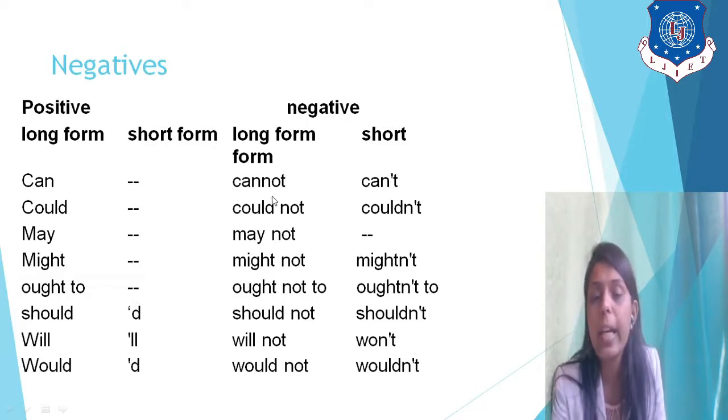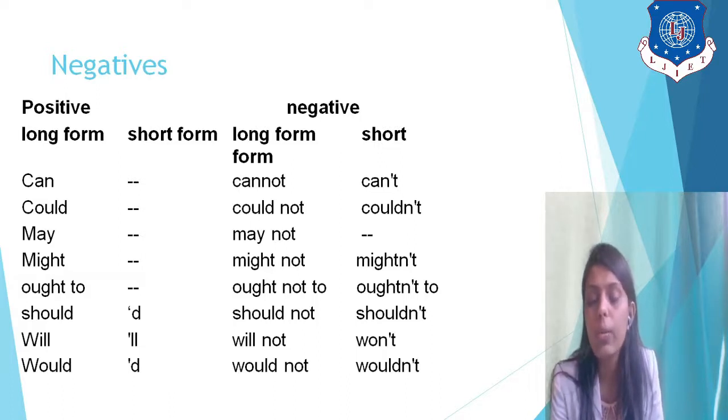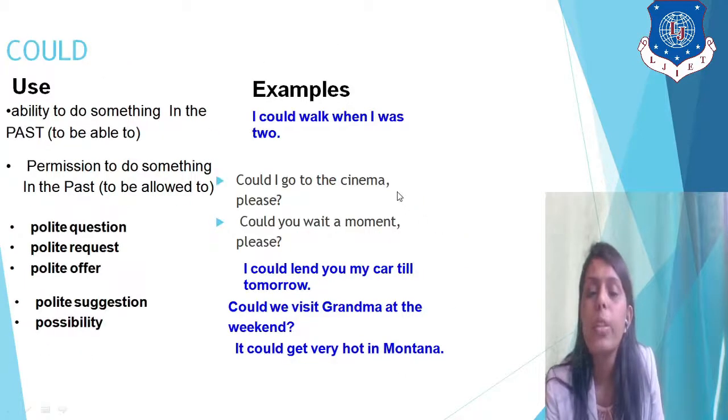Negative modal auxiliaries: cannot, can't is the short form. Could not, couldn't is the short form. May not, might not, that is the short form. Ought not to, oughtn't to. Should not, then the short form will be shouldn't. Will not, won't will be the short form. Would not, wouldn't will be the short form, right? So these are the long forms of positive and negative modal auxiliaries with their shorter versions.